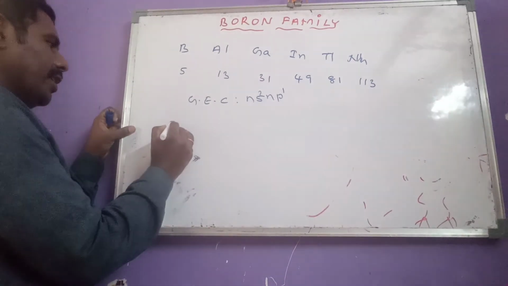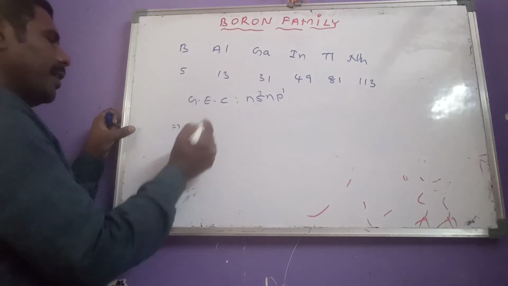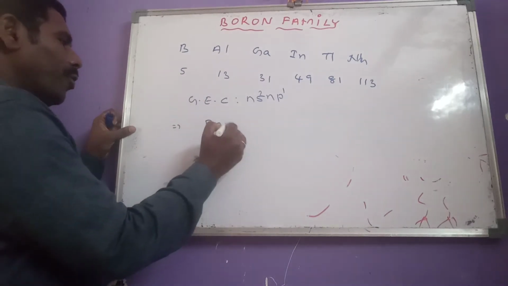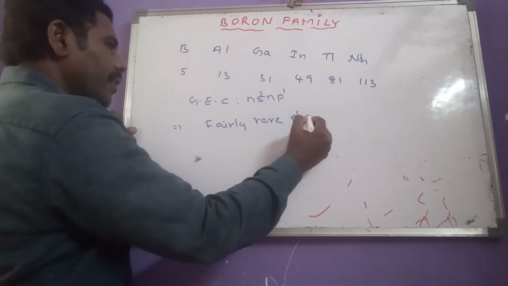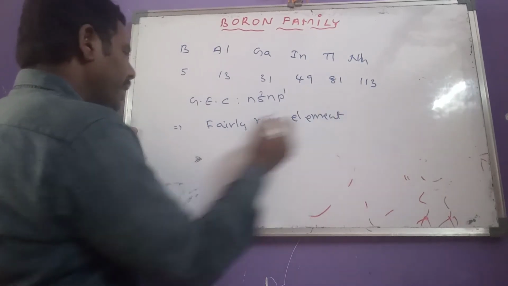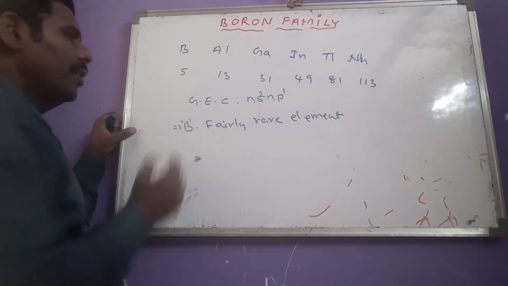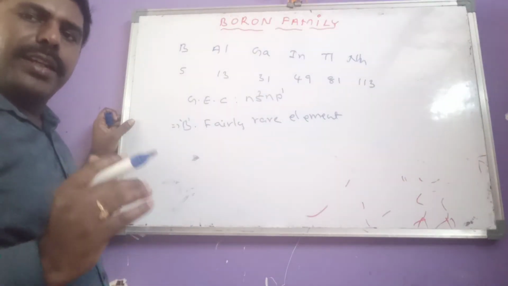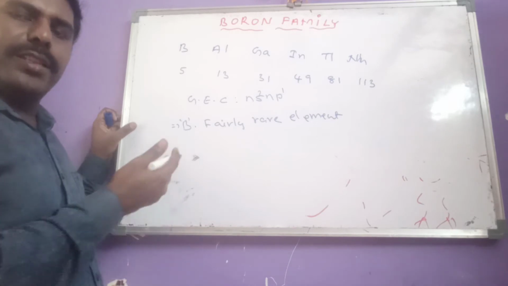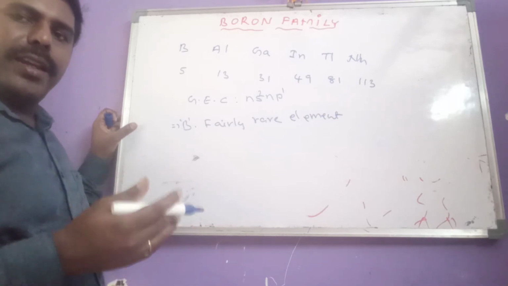And now let us see the occurrence and abundance. So what is the abundance of these elements? Boron is a fairly rare element. Boron is available in very small quantity in the earth crust. So that is a fairly rare element.